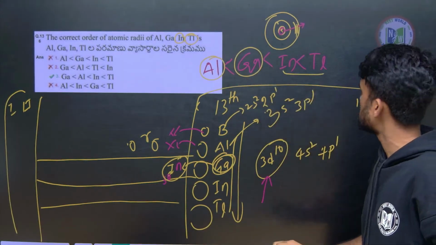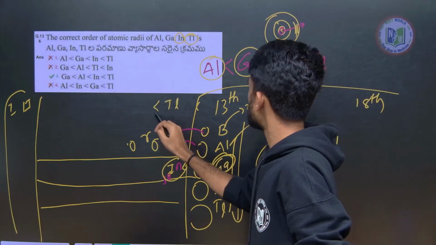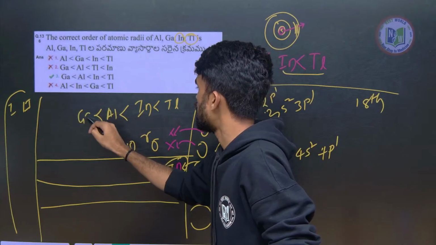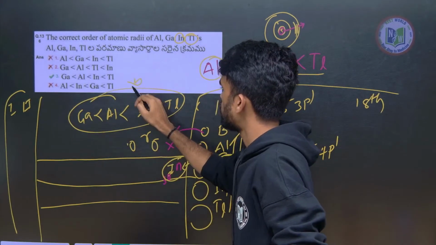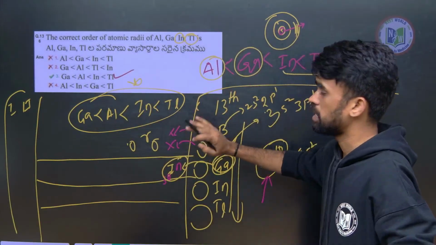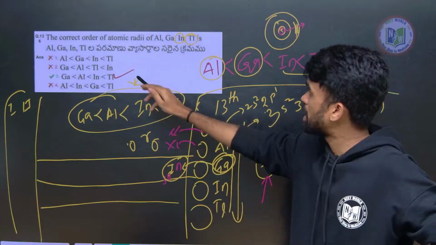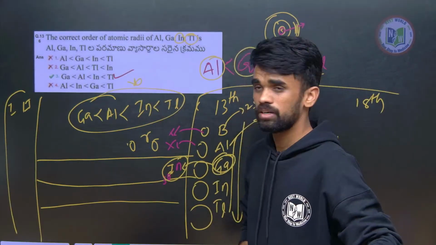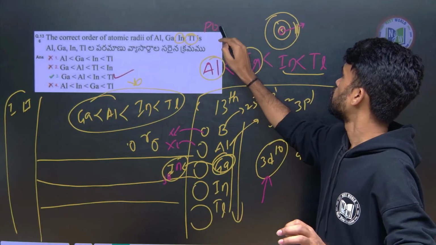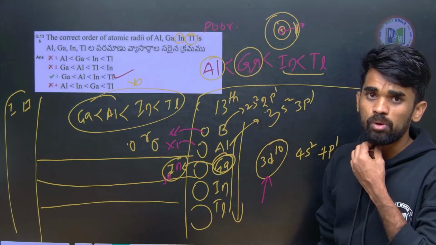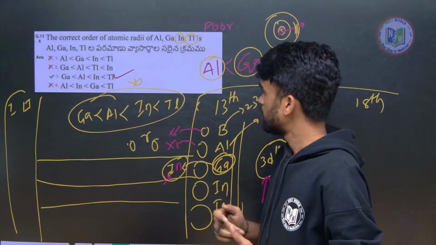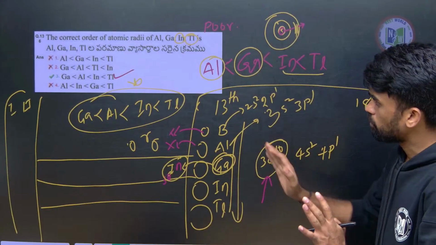Remaining things will remain the same. So thallium, next indium, then aluminum, and the least one is gallium. So you should remember this order. Okay, so we have option 3. This is the reason. If you follow the general trend, we would get option 1, but that is incorrect. There is one more reason: poor shielding of the d orbital. Hope it is clear now why the third option is correct.